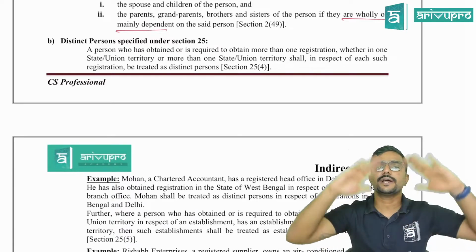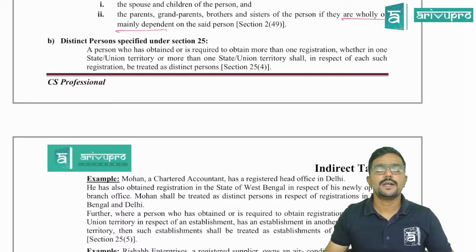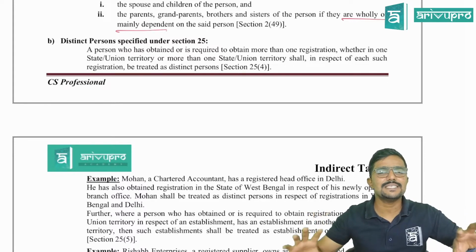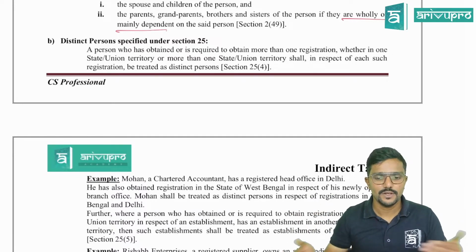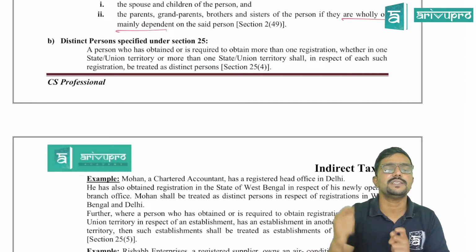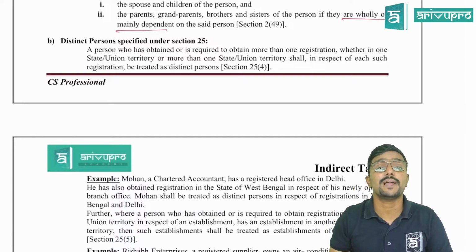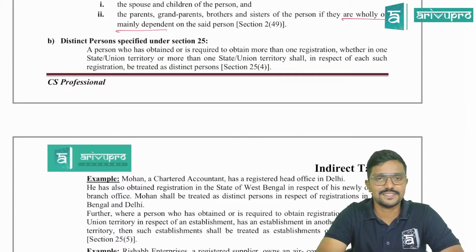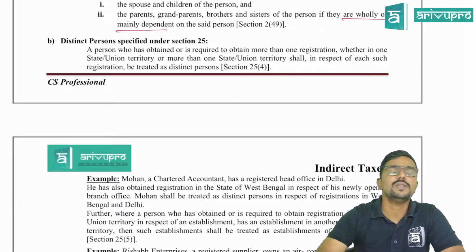Okay. So I have taken 10 different registrations, and all these 10 registrations are treated as distinct persons, guys. Distinct person means as if it is a business of a separate person. So from one branch or from one state to another state, if I am transferring anything, it is considered as supply, even without consideration. Why? Because they both are distinct persons. For example, assume I have taken two registrations, one in Karnataka, one in Tamil Nadu.